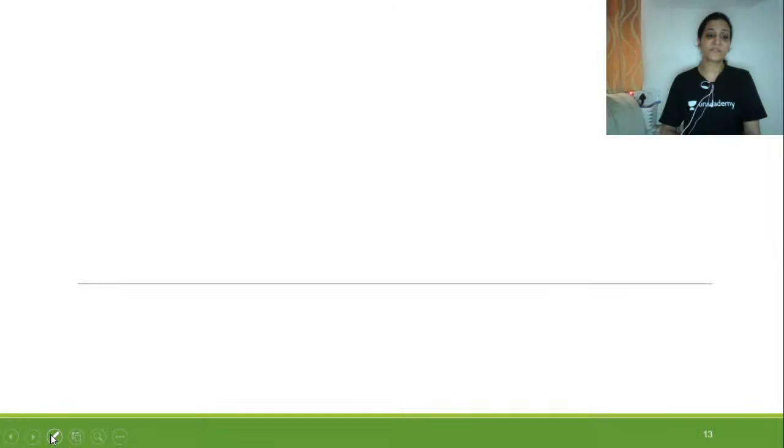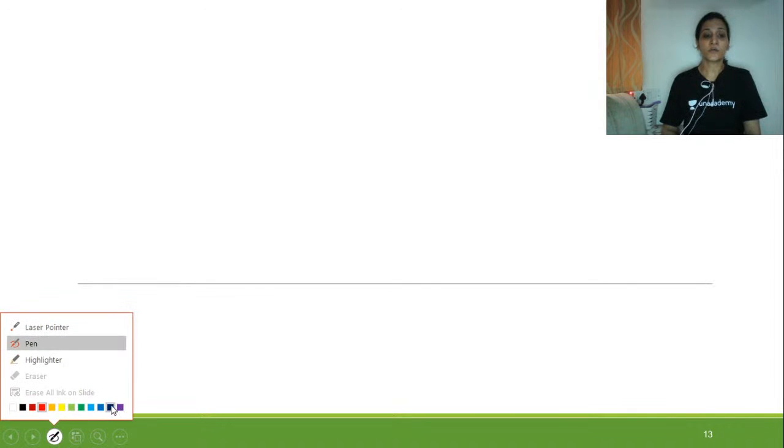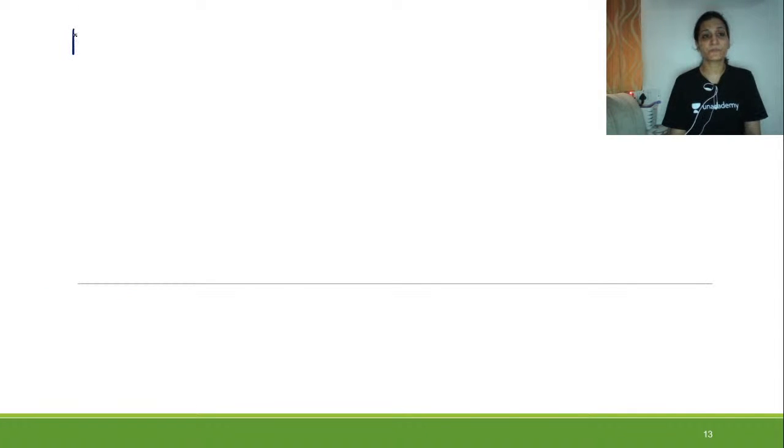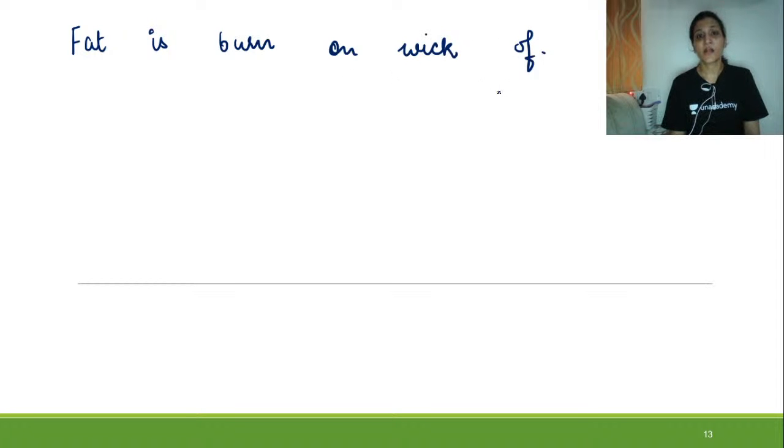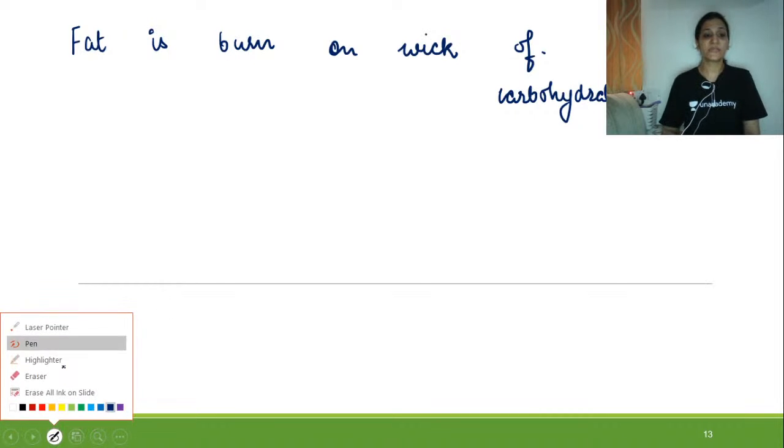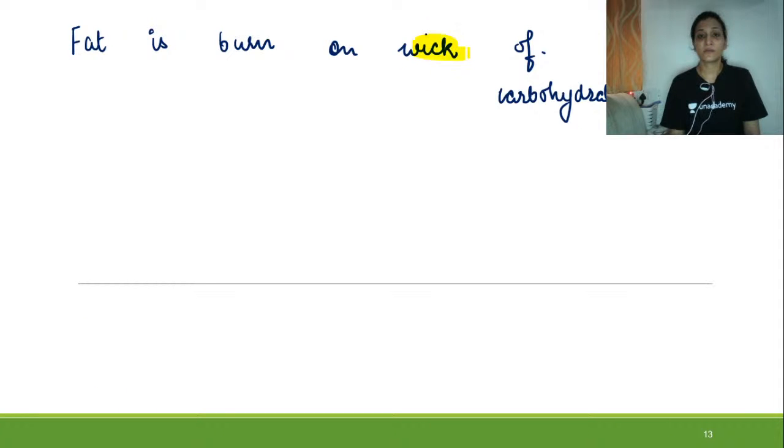Then there is a very famous saying in the Krebs cycle: fat is burned on the wick of carbohydrates. What is the wick in this case? Fat, protein, or carbohydrates are all burned at a common wick. The wick is oxaloacetate.